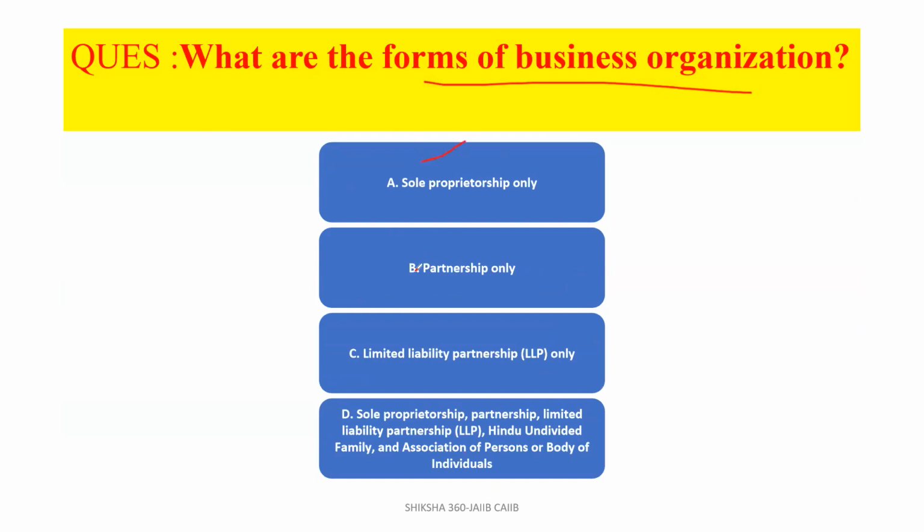Sole proprietorship only, partnership only, limited liability partnership only, sole proprietor, partnership, limited liability partnership, HUF, and association of persons or body of individuals. Clear? So what are the different forms? Option number D will be the answer here.